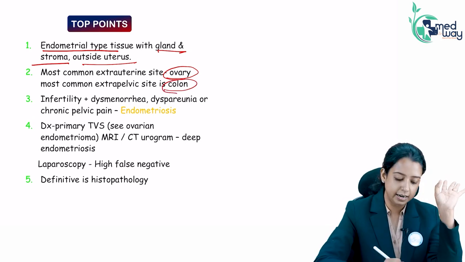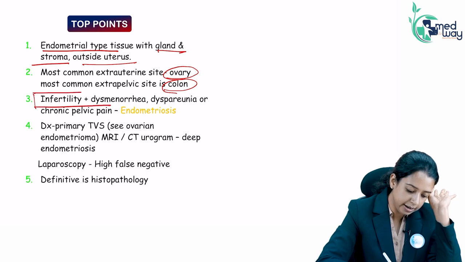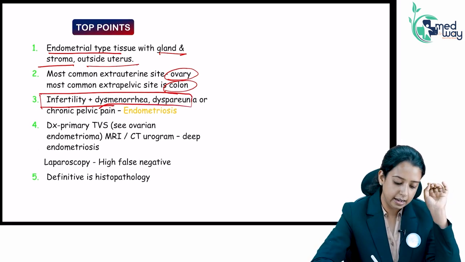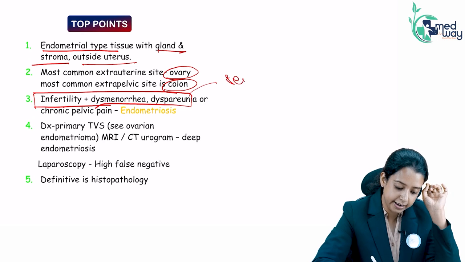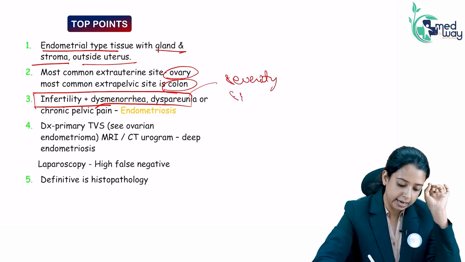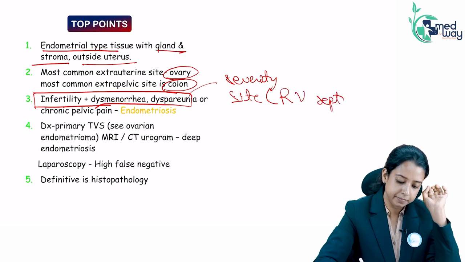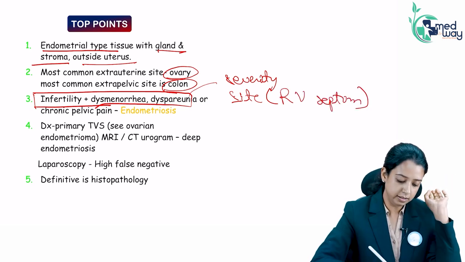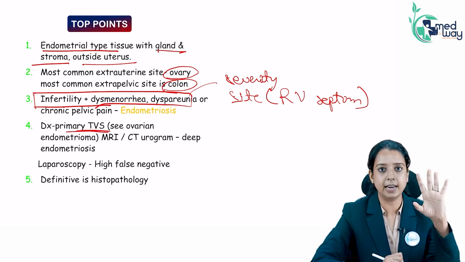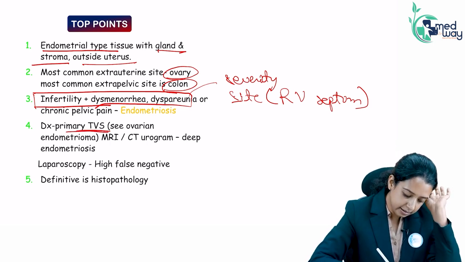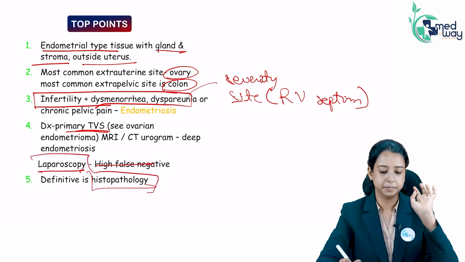How will the patient present? A triad of infertility, dysmenorrhea and dyspareunia. Severity has nothing to do with the size of the lesion; it is more related to the site. What is the most painful site? Rectovaginal septum. Diagnosis: the first test is TVS, but it is very less sensitive. The highest is laparoscopy, and histopathology is the gold standard.